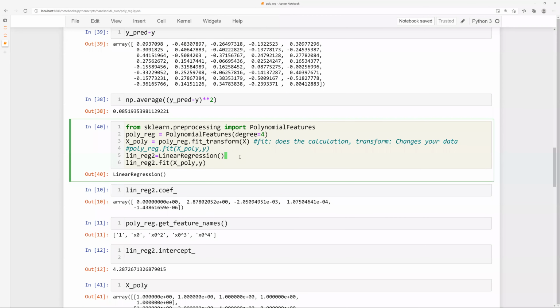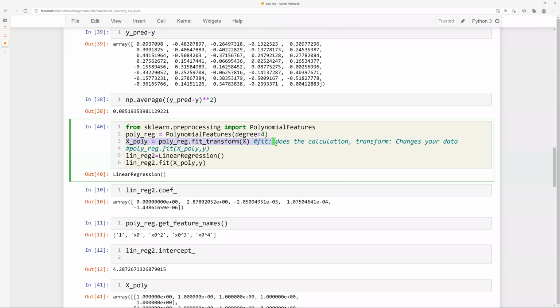So now x poly has created what? We have created a new variable called x poly, which is a 2-dimensional numpy array, which has 5 columns. The first column is x to the power 0, the second is x to the power 1, and so on and so forth. Okay, and then I'm calling linear regression. I'm again calling the linear regression function, and I'm assigning a variable name to this particular object as linreg2. Okay, and again I'll do a fit like I previously did.